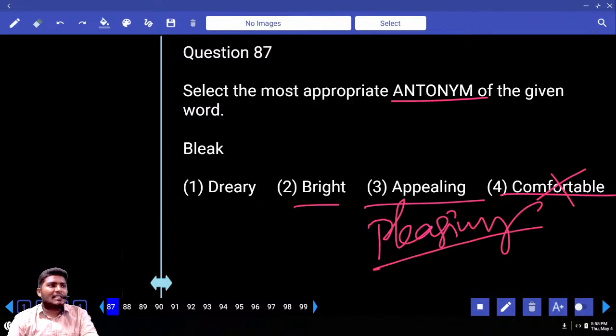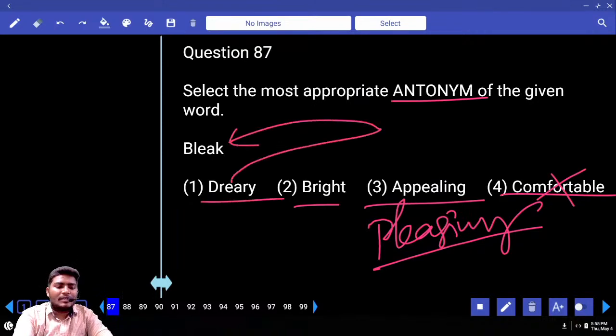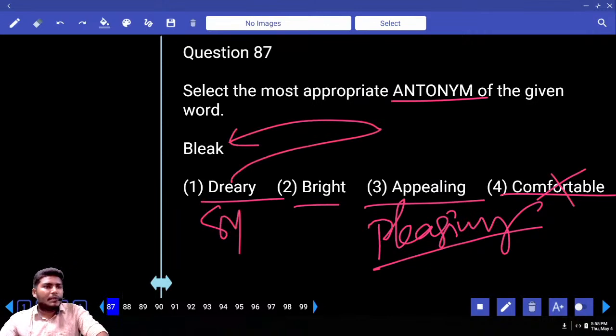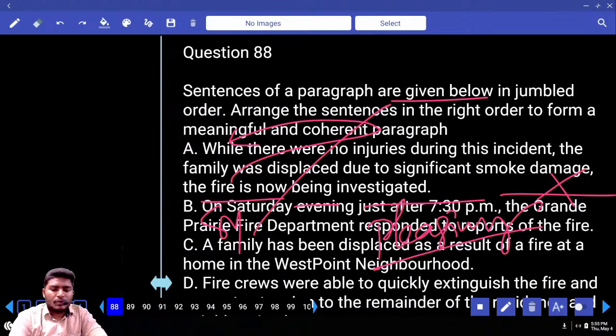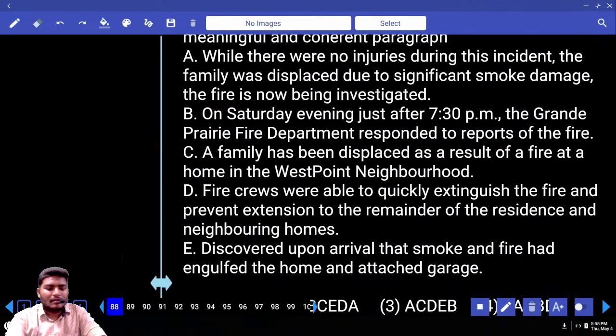Next word is bright. Bright is used both with light and also with people, like a bright person, a bright child, right? Next, what is the next word here? Dreary. It is a direct synonym of this word. Synonym of this word. Gloomy. Answer comes with 2. Yeah. Next, move to 88.